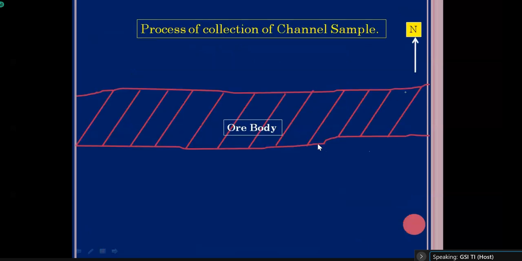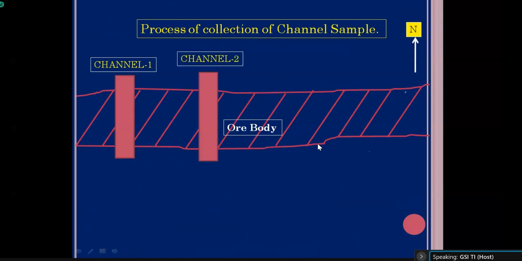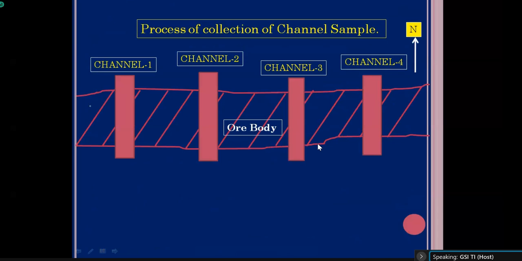Generally, for an ore body which is dipping in nature, to know the variation of any particular element or commodity across the strike or across the width of the ore body, we have to collect the channel sample. Generally the channel is excavated perpendicular to the strike of the ore body. These channels are excavated generally at a 200 or 300 meter interval, depending upon the commodity in which we are doing the exploration. So this red one is the ore body, and at 200 or 300 meter intervals, we can put a number of channels.